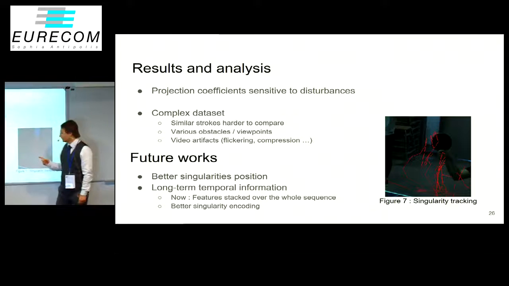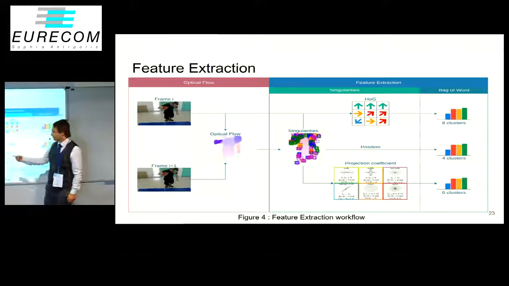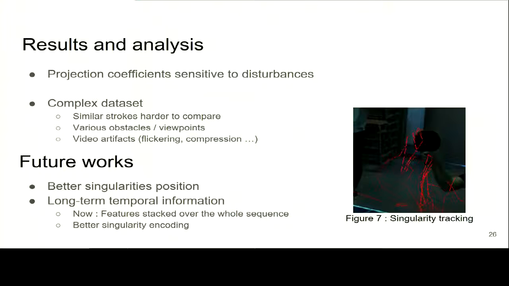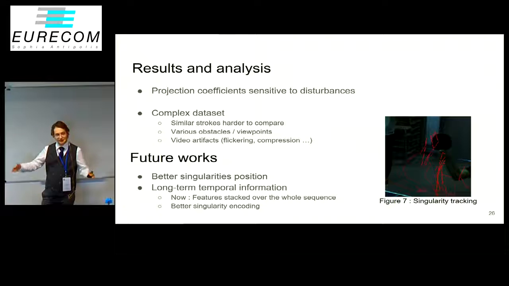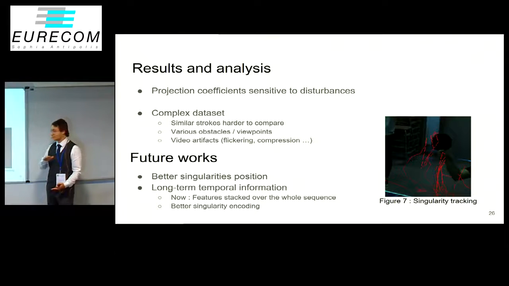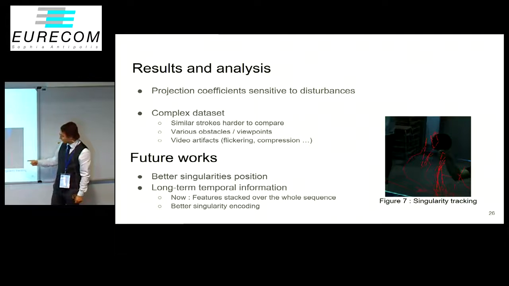For the future works, you see previously that for each frame we choose the singularities and we stack them on the whole sequence, but we didn't take into account the temporal information. And if you take only one image, you can't know which sequence it belongs to. Even knowing the whole sequence, it's difficult for experts to determine what stroke it belongs to. So stacking them without taking into account the temporal information is not enough. So we want to try to detect singularities over time.